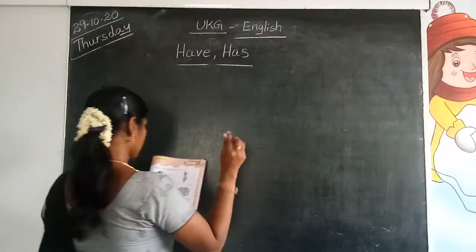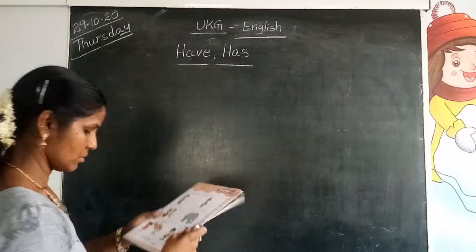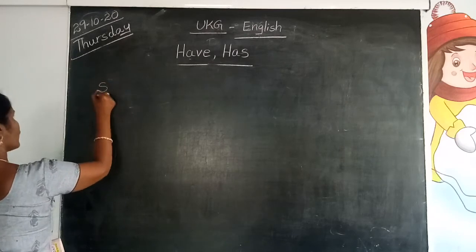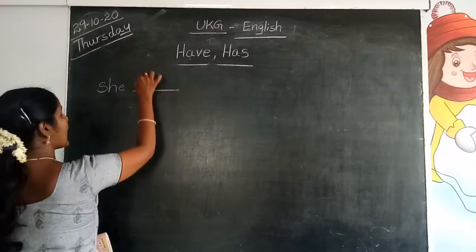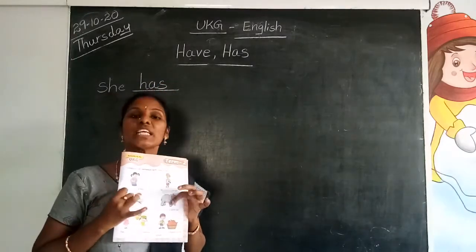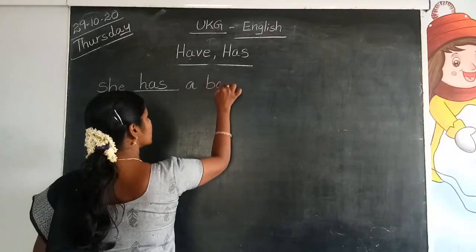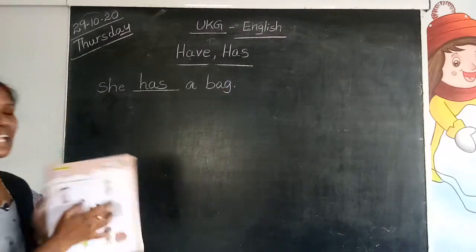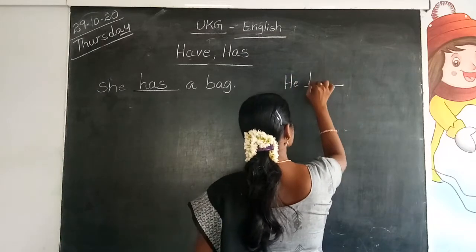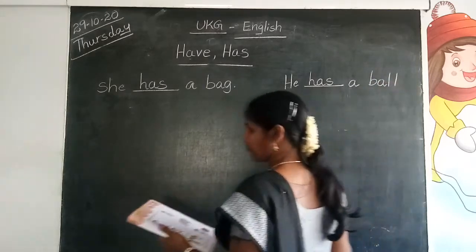Page number 13, activity book. Complete the sentences with have or has. She dash a bag. When she comes, what should you use, children? Has. H-A-S, has. The blank is given in the middle, so use only small letters. Don't use capital letters. She has a bag. Next. He dash a ball. When he comes also we should use has. He has a ball.